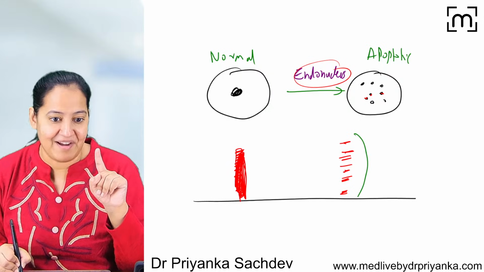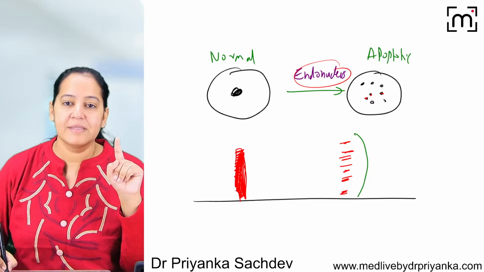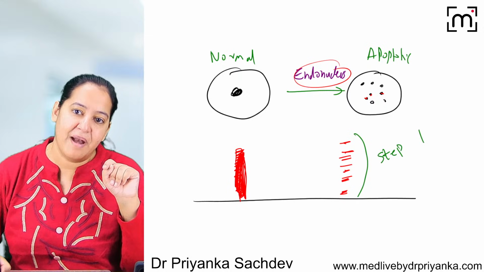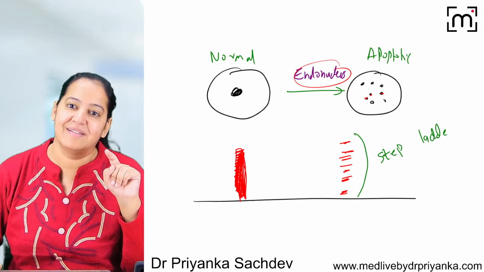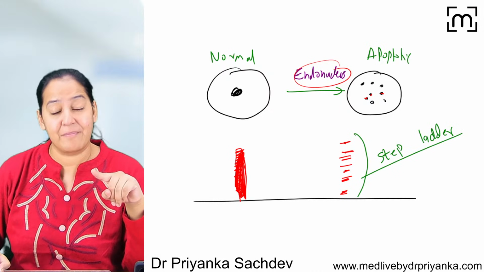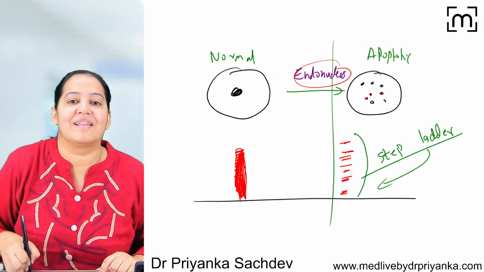It is looking like a step ladder. So this is known as step ladder electrophoresis. Step ladder pattern in the electrophoresis. So step ladder pattern in the electrophoresis indicates that this cell is an apoptotic cell.